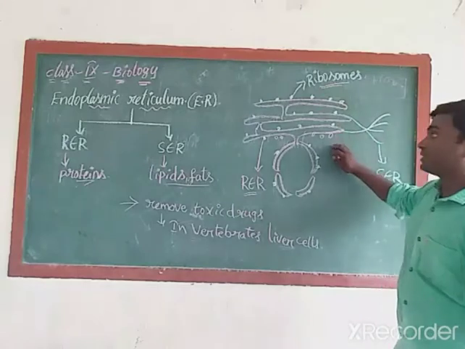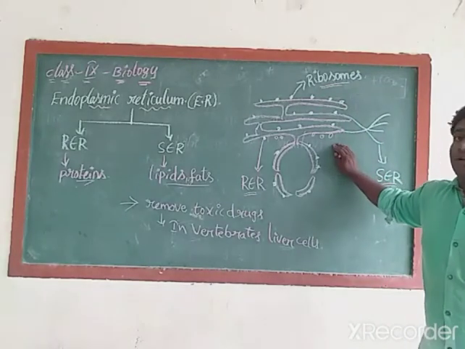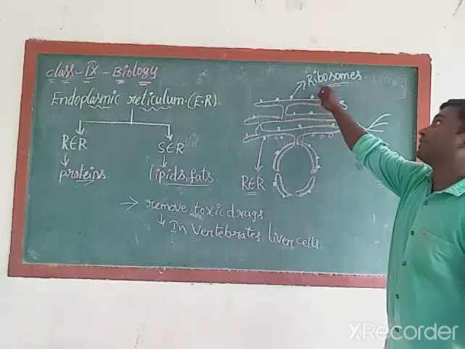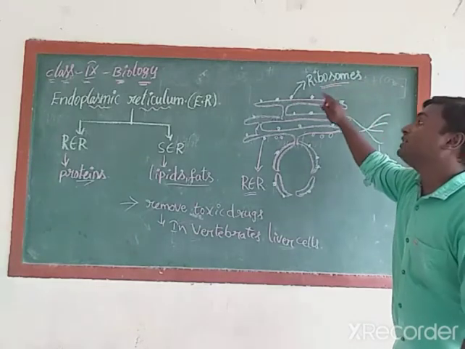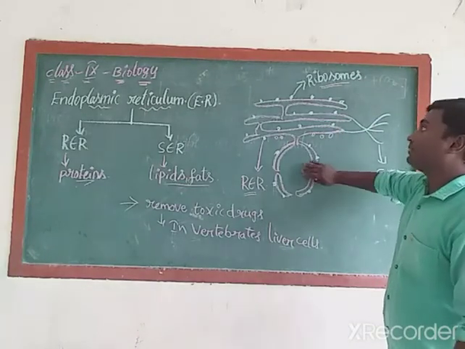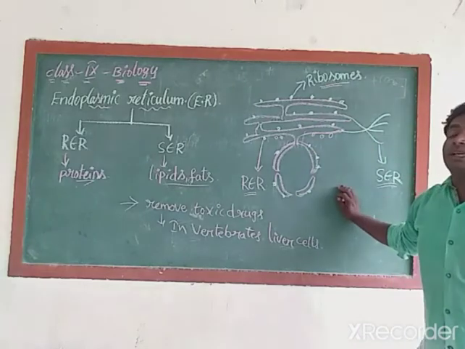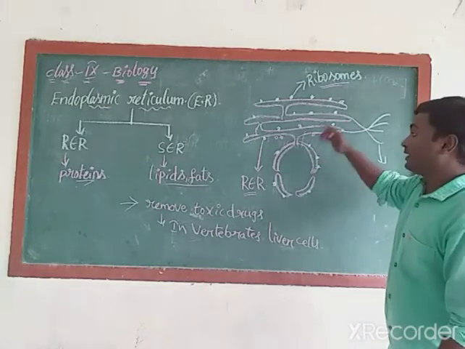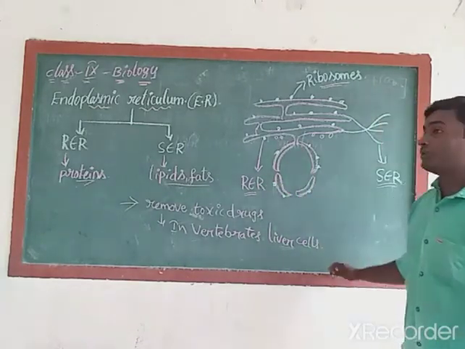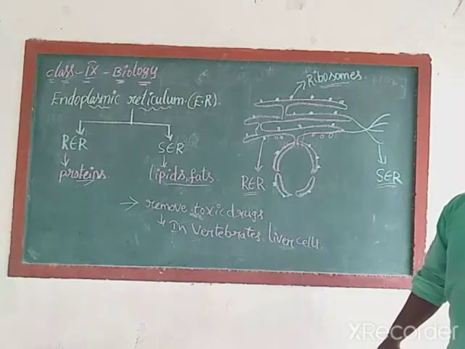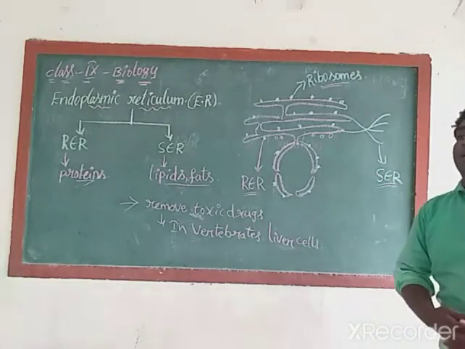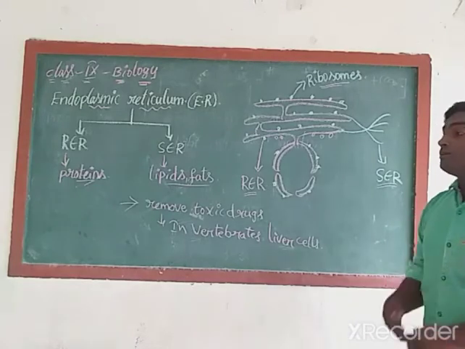Next, if you observe the structure of endoplasmic reticulum, it looks like this. It contains some granules over itself. These granules are called ribosomes. These ribosomes are useful for the manufacture of proteins. If endoplasmic reticulum contains ribosomes over itself, it acquires some roughness, and then it is called rough endoplasmic reticulum. This rough endoplasmic reticulum manufactures proteins. If there are no ribosomes, then it is called smooth endoplasmic reticulum. This smooth endoplasmic reticulum manufactures lipids and fats.